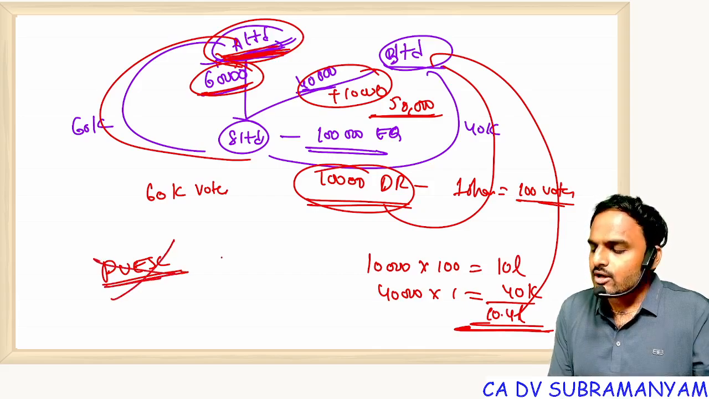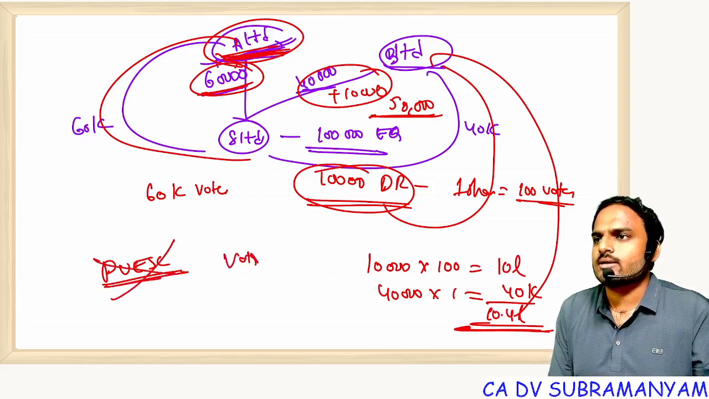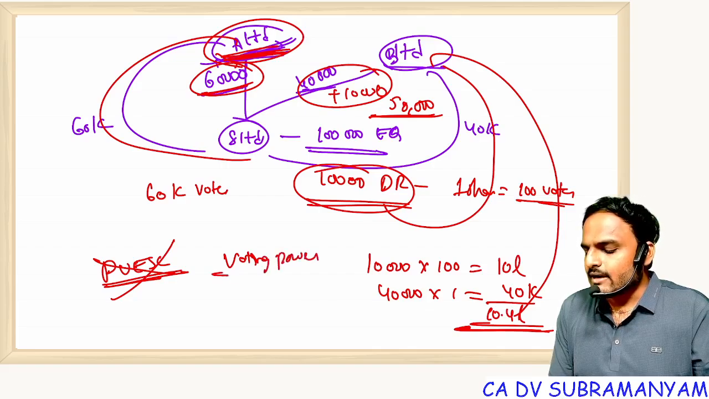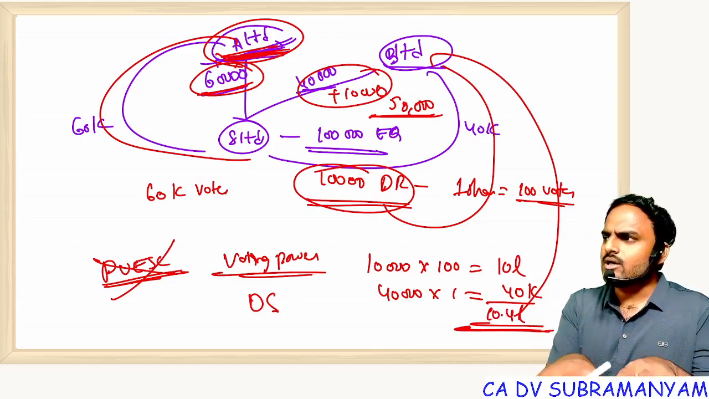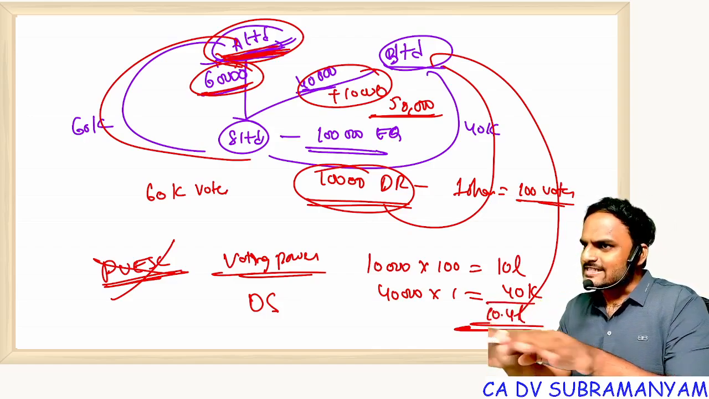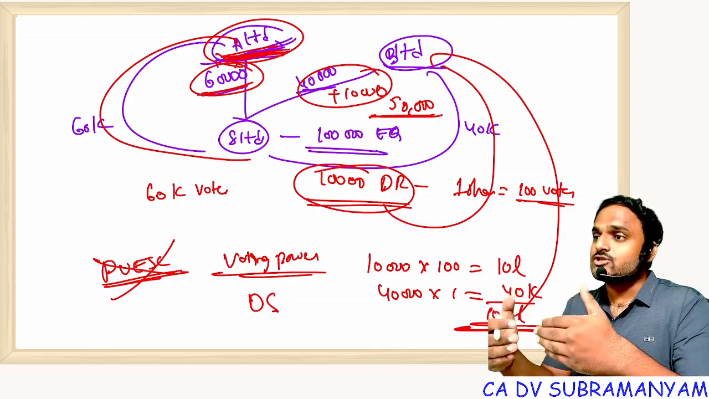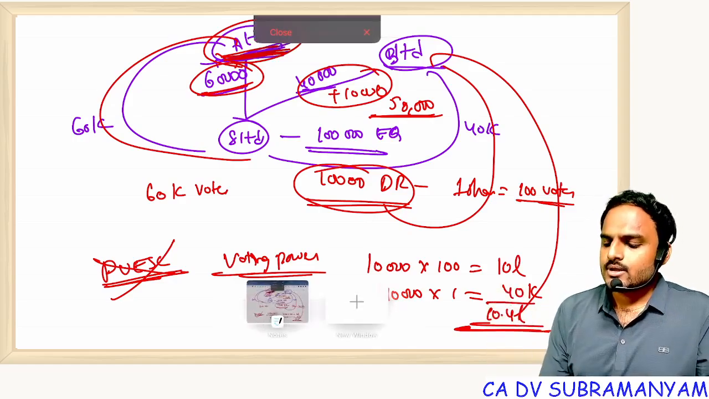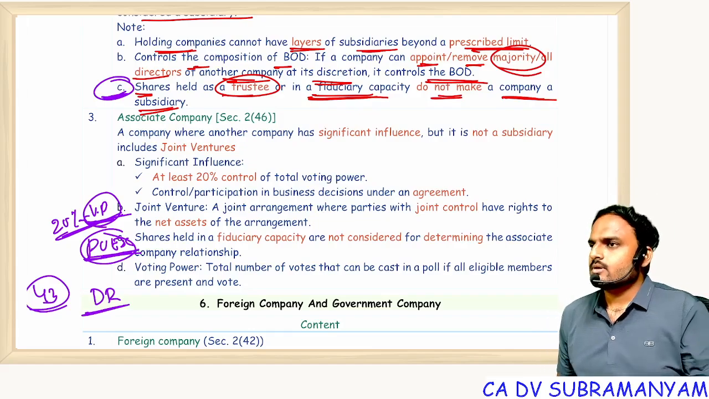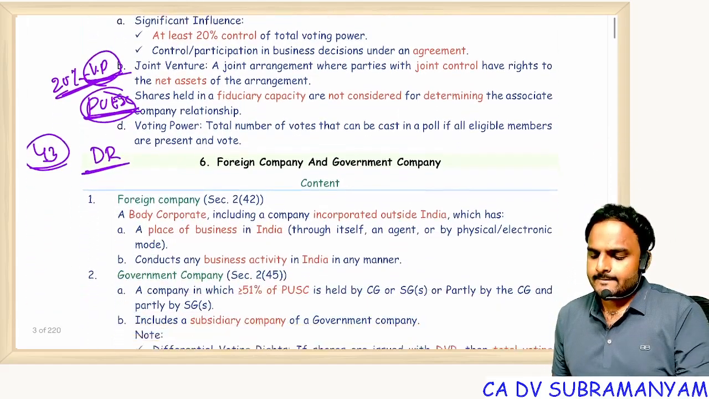In that place we got voting power. So for the time being, if a company is having only ordinary shares with normal rights, voting power and equity share capital are both the same. But if the company is having differential rights, a difference will come. Getting it? Everyone? Fine.